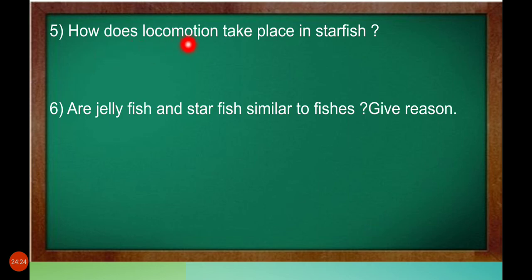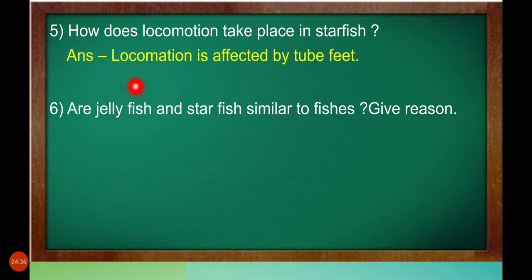How does locomotion take place in starfish? Locomotion means movement. How can you see the movement of starfish? Locomotion is effected by tube feet. The starfish is in the form of a star. Each corner has tube-like structures which help the starfish to move.